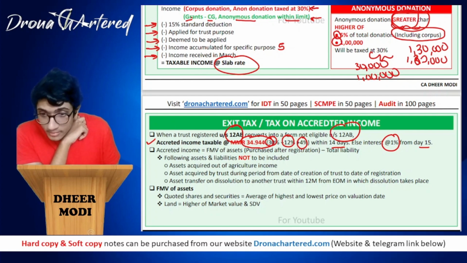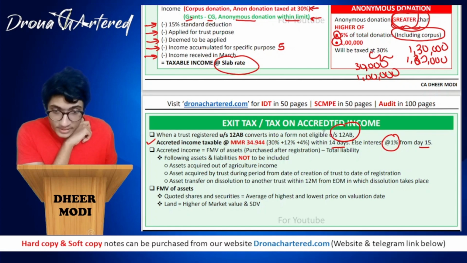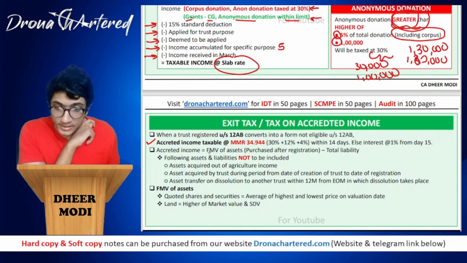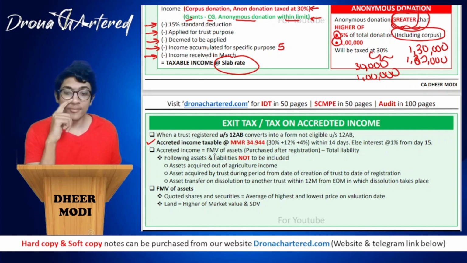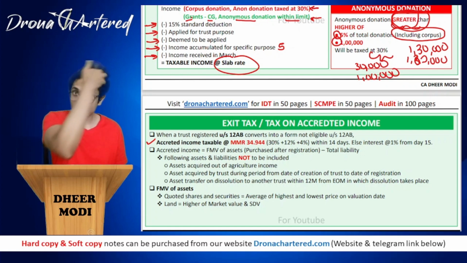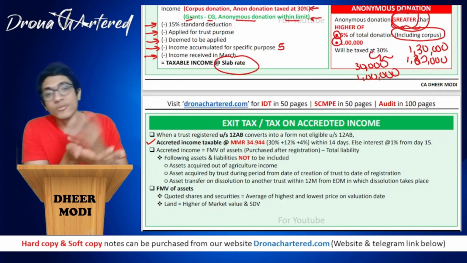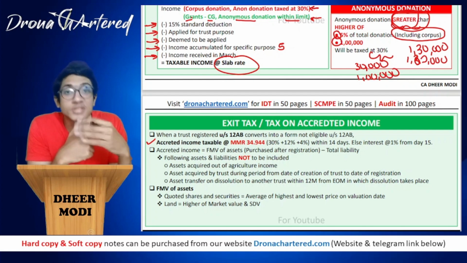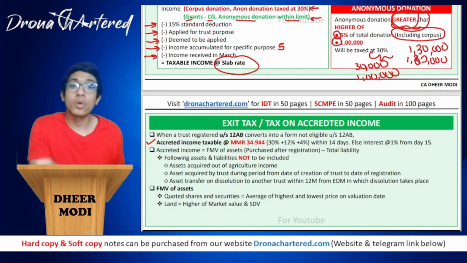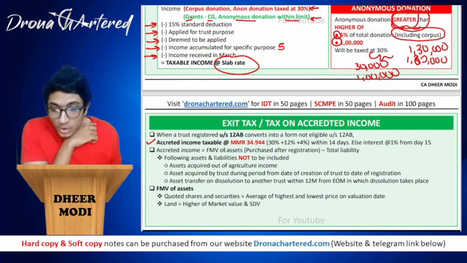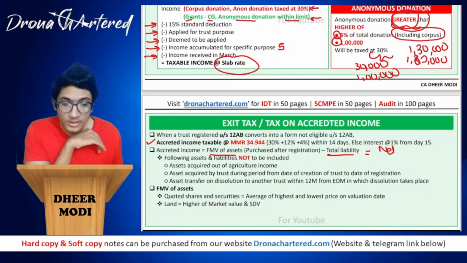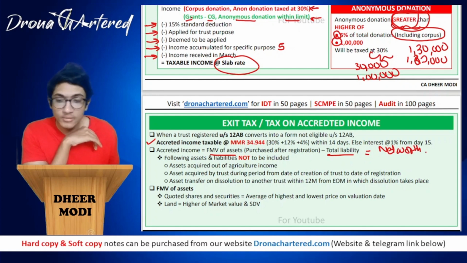Accredited income. What is my accredited income? How do you calculate it? You will be calculating using this formula. Accredited income is equal to fair market value of assets, that is all the assets that you purchased after registration. Now sir, why after registration? Because before registration you did not get any benefit of this section, right? So only the assets that you purchased after getting registered, on which you have taken benefit. Your fair market value of these assets minus your total liability. Basically this is nothing but your net worth. So your net worth will be taxable.